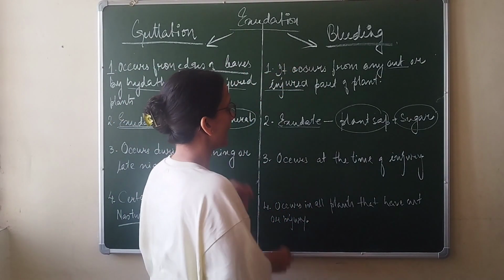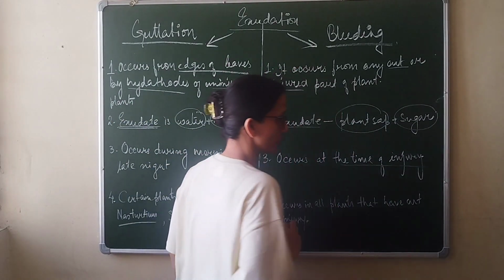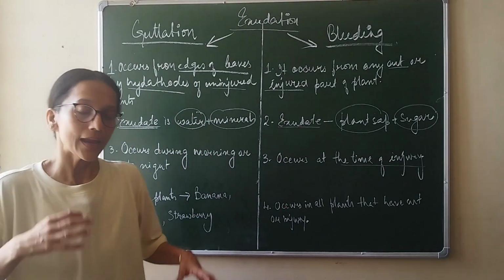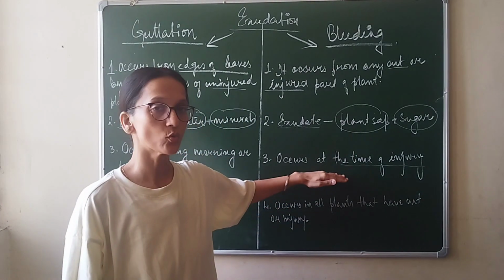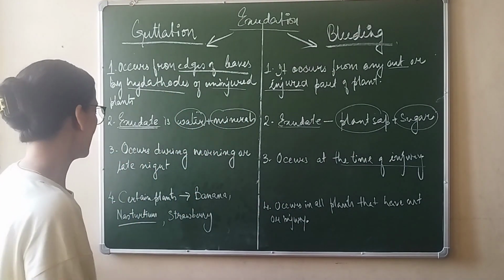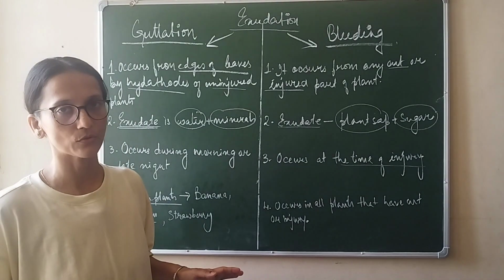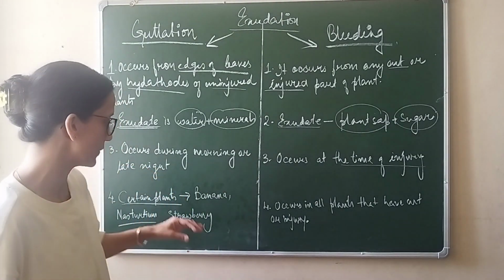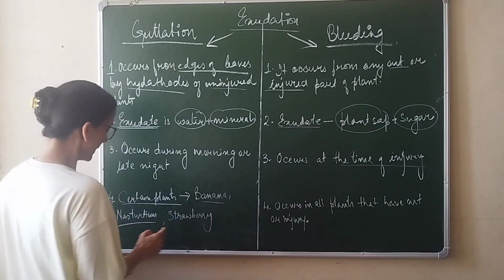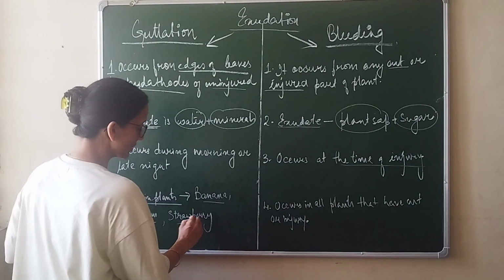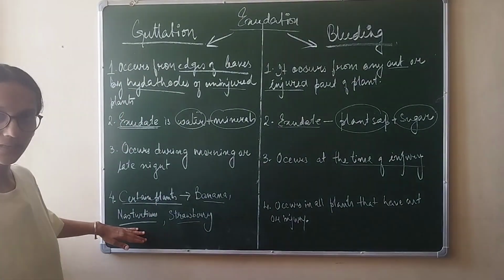Whereas this will happen at any time of injury. Whenever there is injury in the plant, at any time the plant is going to perform bleeding. It does not happen in all the plants that you see around yourself. There are certain specific plants which will show this, one of which is banana, then there is nasturtium, and there is strawberry. Why did I specifically underline nasturtium here?